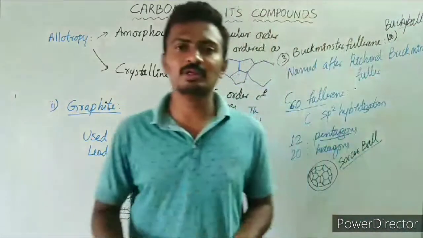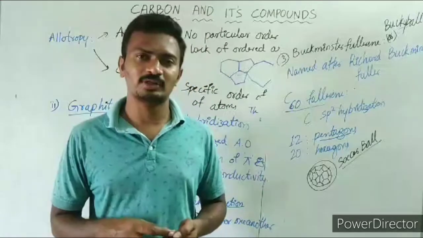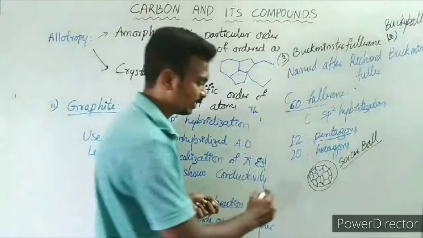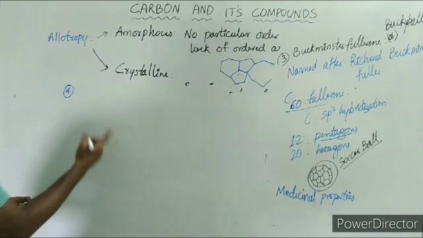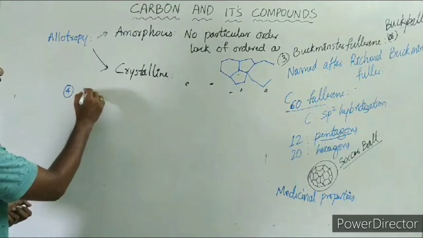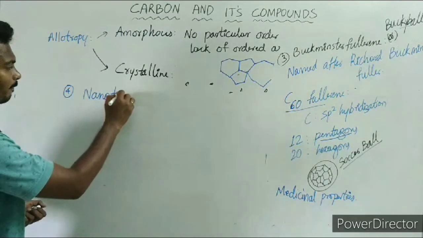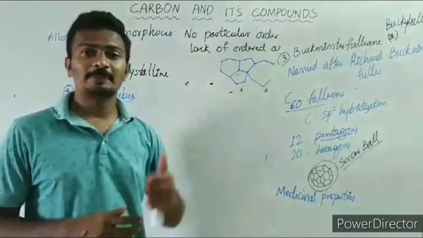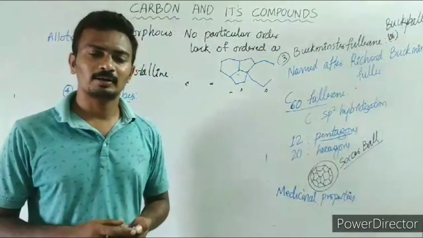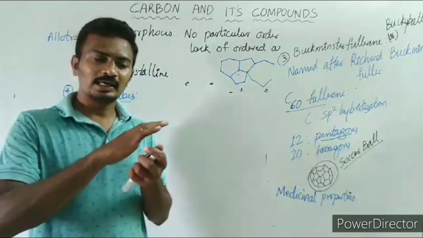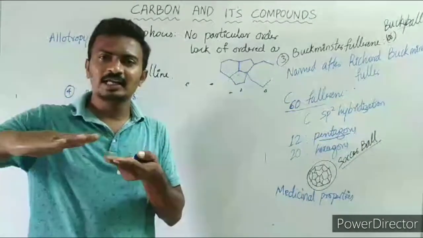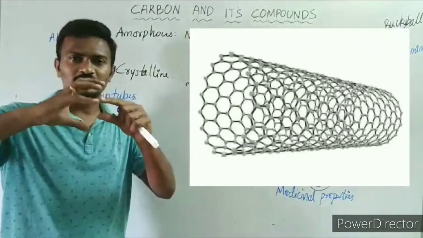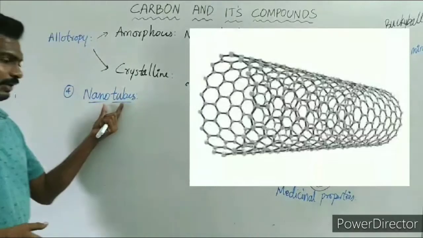This Buckminster fullerene has medicinal importance. It is used in curing cancers. The fourth type of crystalline allotrope is nanotubes. These are very similar to the second type of allotrope, graphite, but in graphite we have a layered linear arrangement, whereas in this we have a hollow structure, just like a tube. So in the name itself, it's a tube.